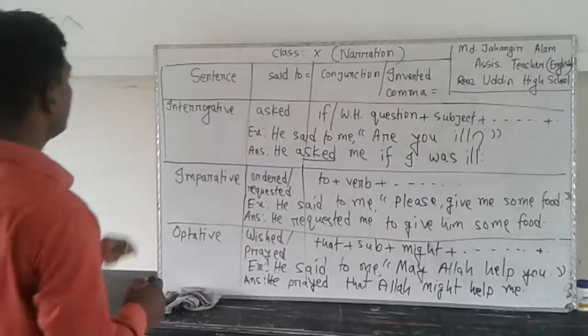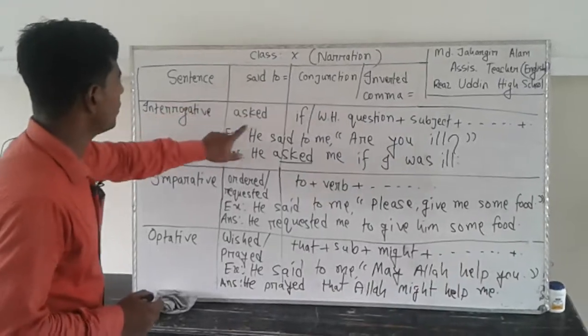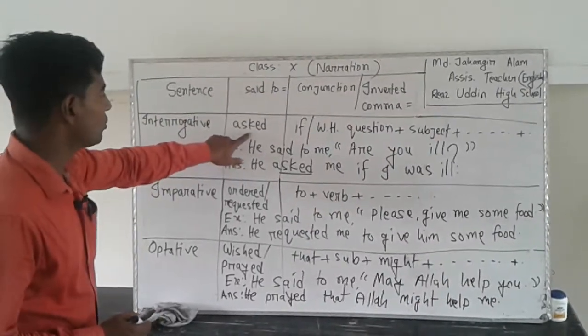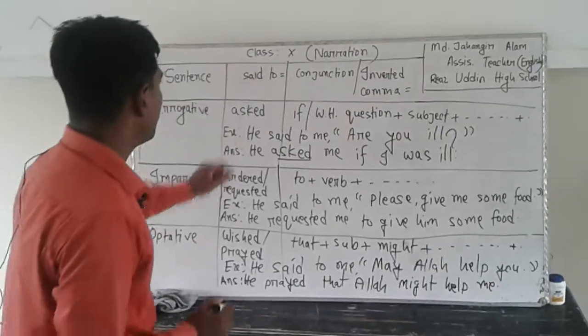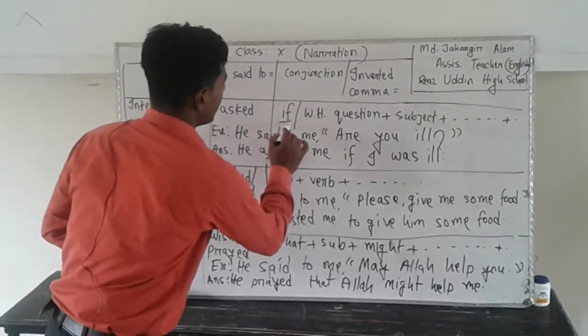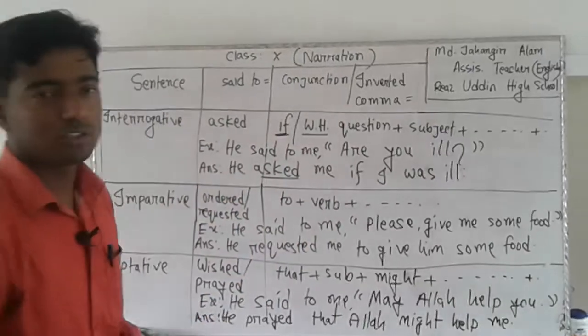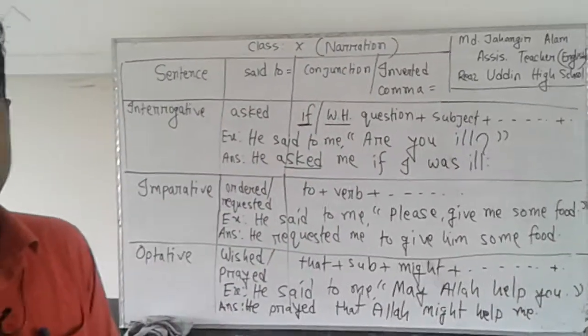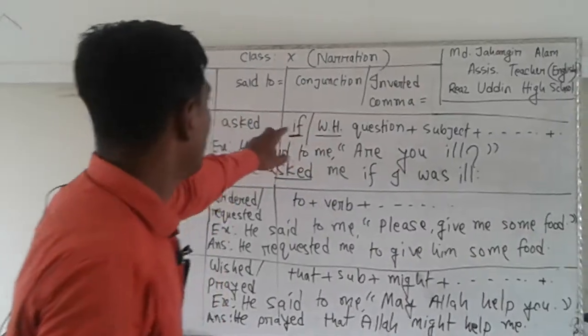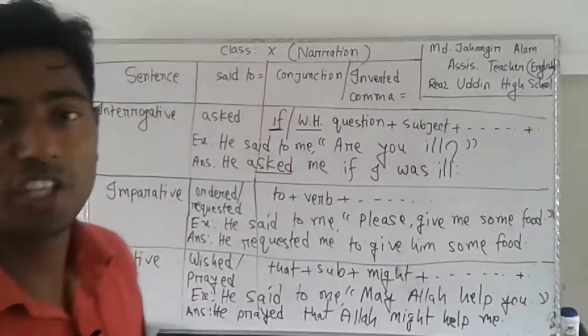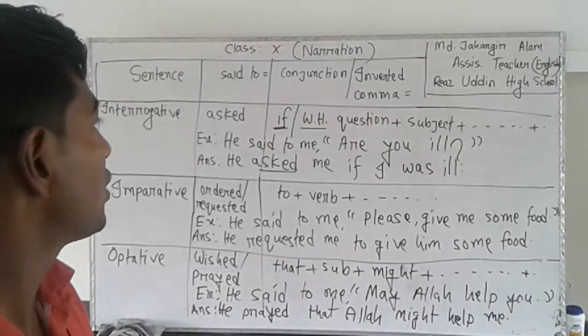Let's see. Interrogative, said to equal to asked. I have already told you, said to equal to asked. And then inverted comma or conjunction equal to if or WH question.